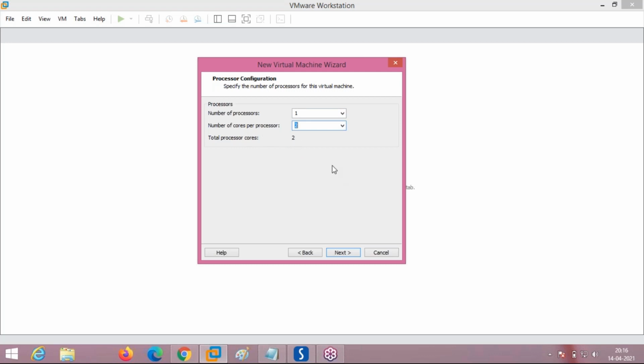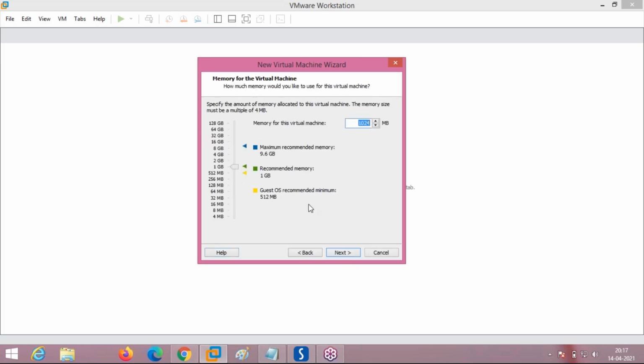Here it is asking for processor selection: how many processors this node supports. Okay, it is simulating a 2 core or dual core, like an i3 system. This is the amount of memory. The minimum recommended memory is 1 GB, so I am taking the recommended 1 GB.